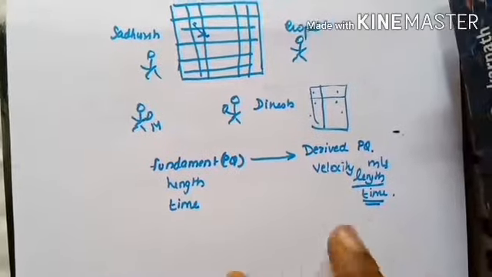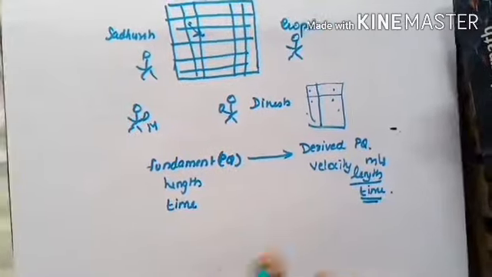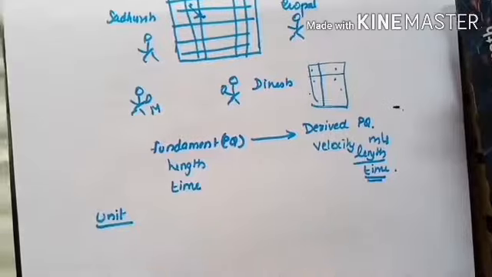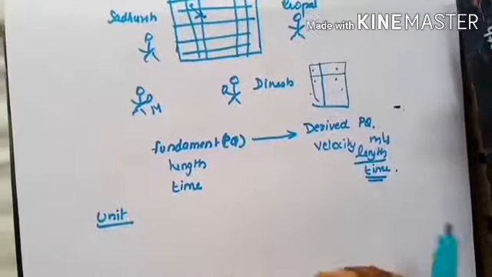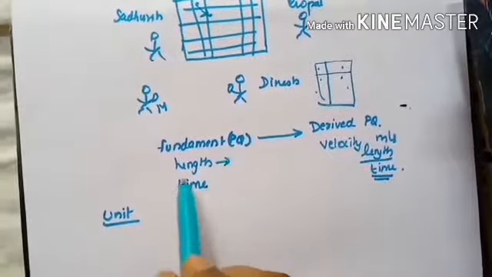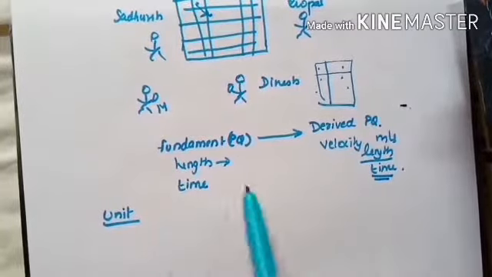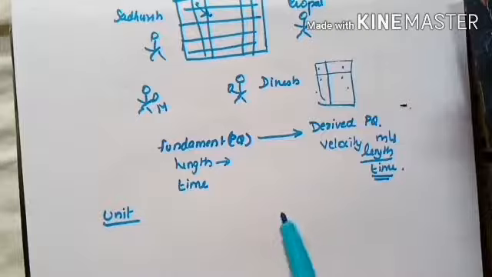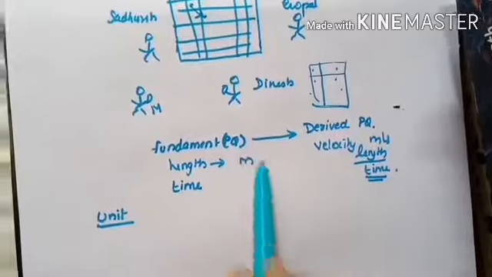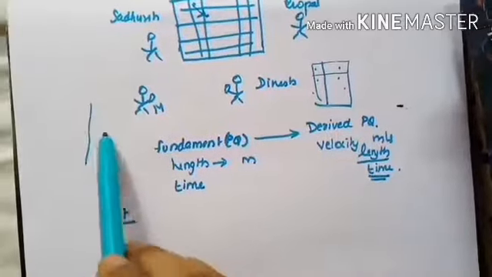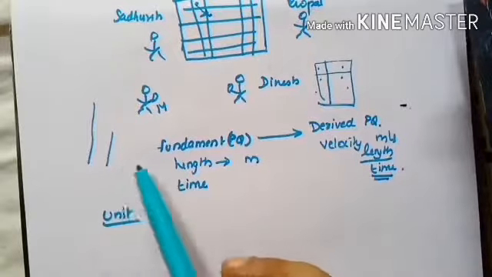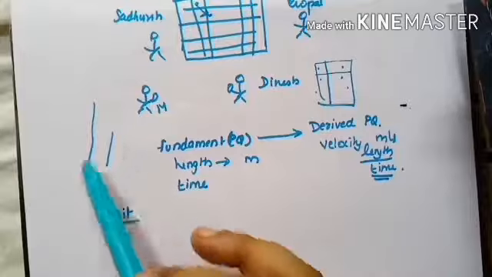Before moving to that, there is a small term which you have learned in ninth, which is unit. What do you mean by unit, guys? That is an internationally accepted reference standard to measure a physical quantity. See, length is a physical quantity. I have to have a term by which I can compare. That comparison term is unit. Length's unit is meter. If I have two rods like this, how would I compare them? I have to have a common form of comparing. That common form is unit.